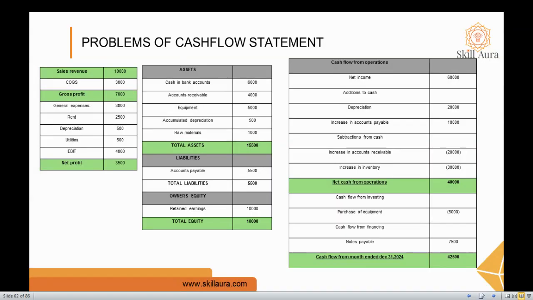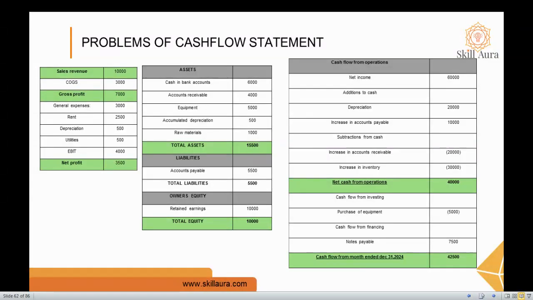that is 40,000. And then cash flow from investing is purchase of inventory equipments. Here we have purchased the equipments in the balance sheet, so we have to minus it there. When it comes to the cash flow from financing, that is note payable, that is 7,500. We have to add that one.